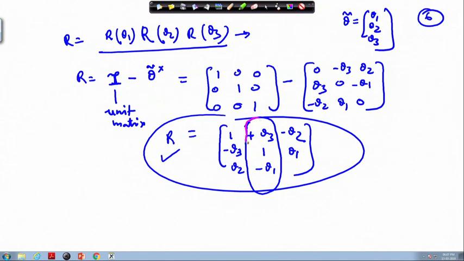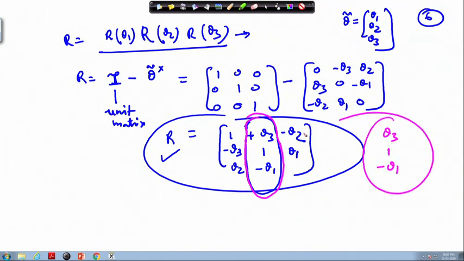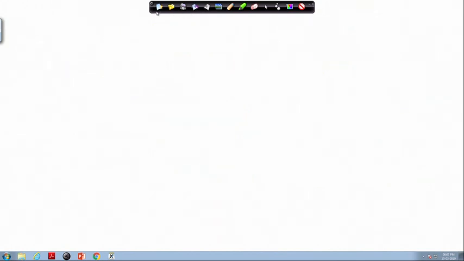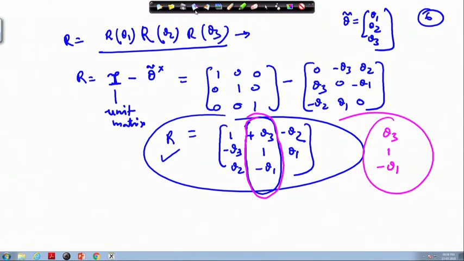This is your C 1 2, C 2 2 and C 3 2. So, this is the vector we have chosen here, theta 3, 1 and minus theta 1. Okay. So, utilize it and write the equation. Thereafter we can expand the equation.